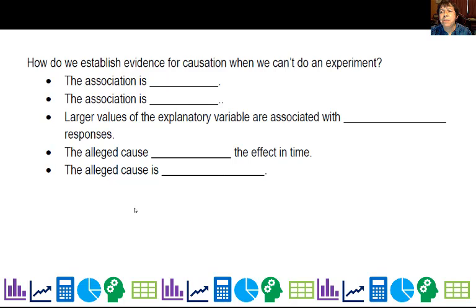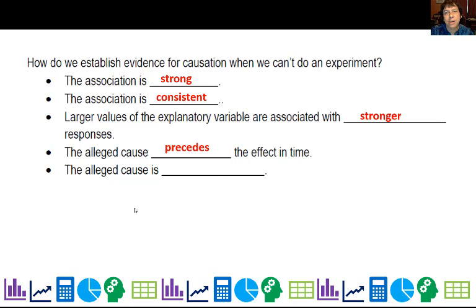So how do we establish evidence for causation when we can't do an experiment? Notice I'm going to say evidence for causation. I'm not going to say we're establishing causation. We just have very strong evidence for it. All right. Well, if the association is very strong, like lung cancer and smoking, we've seen a huge association there. When it's very consistent, all right? And larger values of the explanatory variable, in other words, if you smoke more, you're more likely to get lung cancer. And if the alleged cause precedes the effect in time.